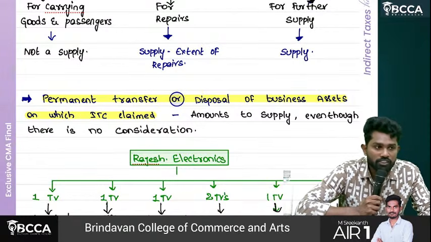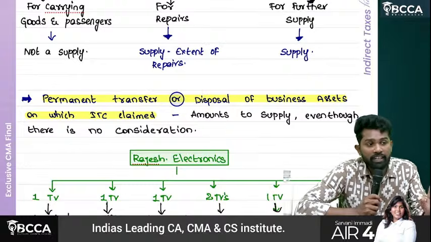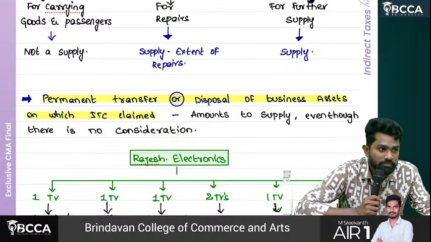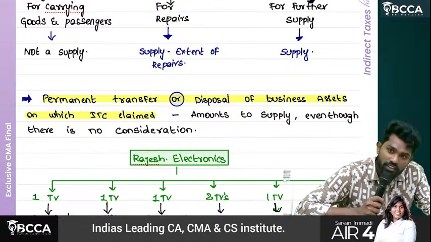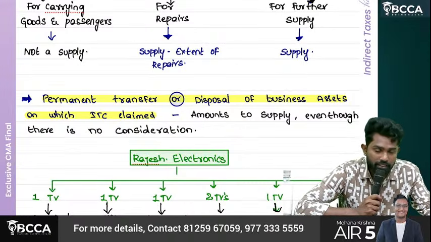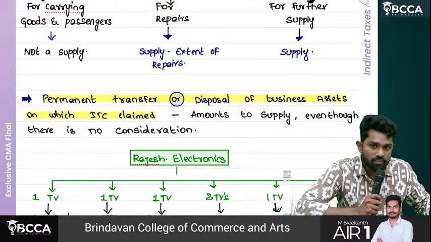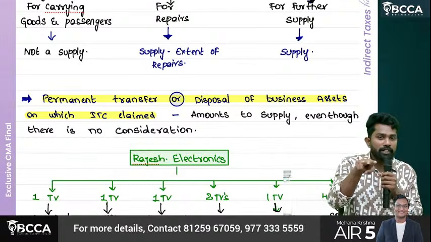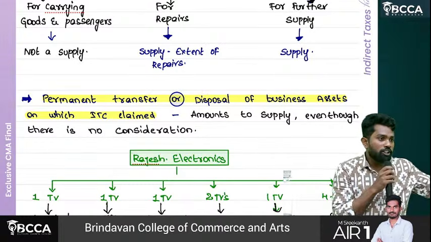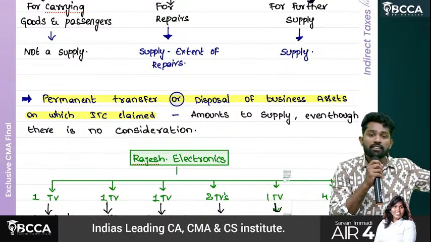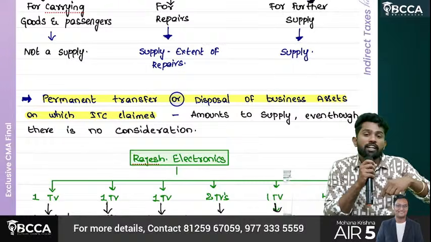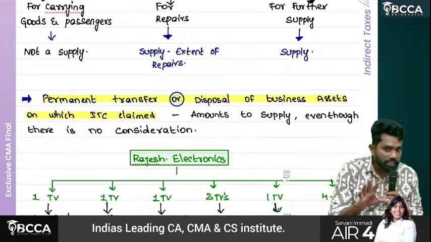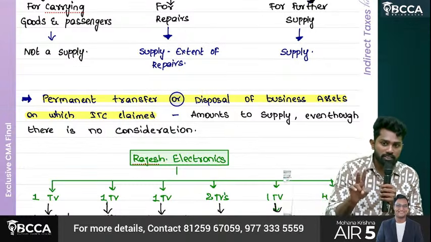So what is permanent transfer or disposal? Sir, first, why is ITC given? The basic point. Why does ITC have to be given? To avoid double taxation and cascading. At the time of purchase it is taxed, and when you are selling, again it is taxed. So 2 times it is taxed. To eliminate that double taxation, whatever tax you paid at the time of purchase is given as credit, and it can be offered as set off with the tax payable at the time of your sale. So understand the ITC logic. What is ITC? Why is ITC given? To eliminate double taxation and cascading.